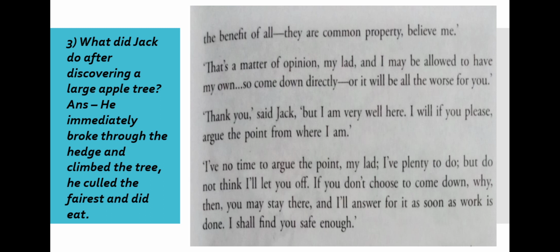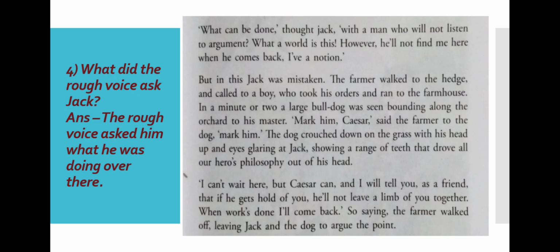What did Jack do after discovering a large apple tree? Answer: He immediately broke through the hedge and climbed the tree. He culled the fairest and did eat. Okay, now let's continue. Now Jack is thinking that he's safe enough over there. But in this Jack was mistaken. Jack thought that nothing would happen, but in this Jack was mistaken.